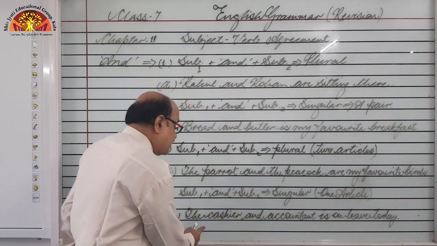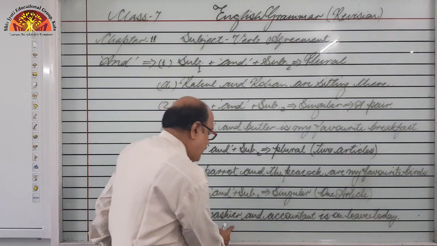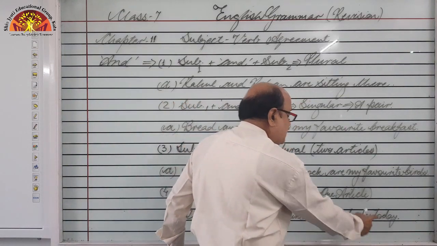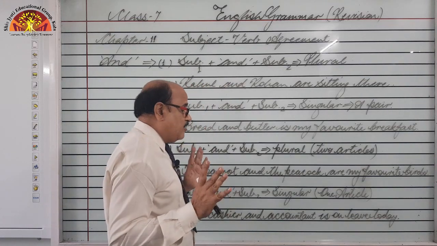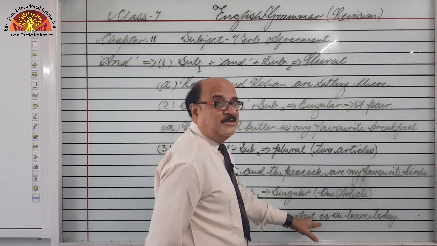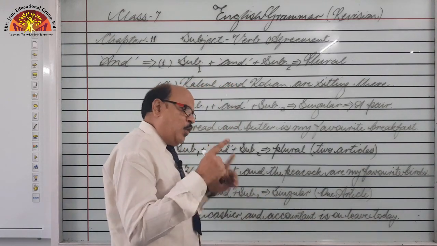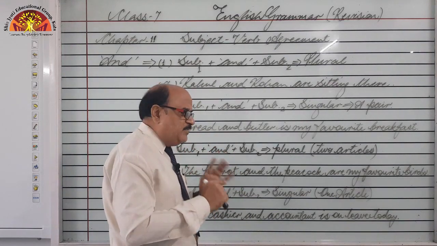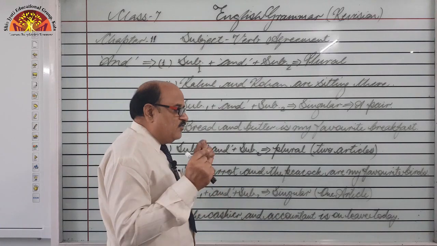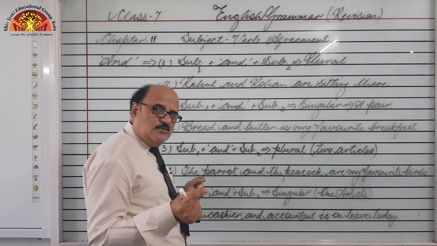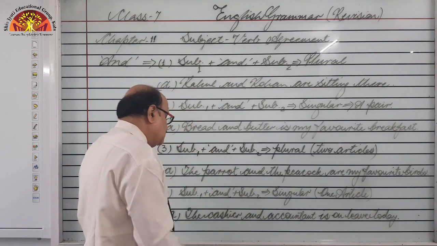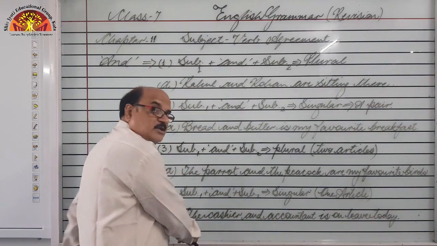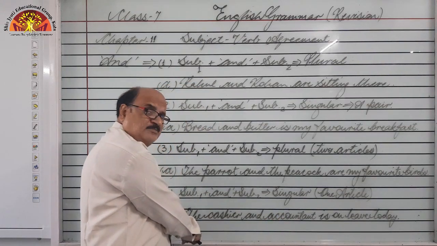I am saying the cashier, the article with the first subject, and accountant is on leave today. We cannot say are on leave, because we are talking about one person who is cashier and accountant, meaning he is doing the work of cashier and accountant. So the article is there with the first subject, got it.